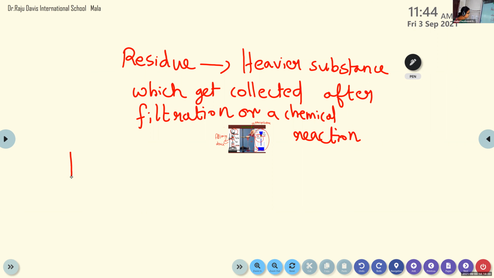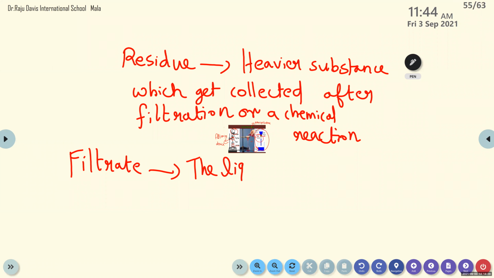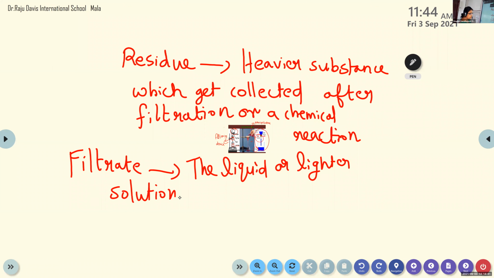Okay. Next, filtrate. The liquid or lighter solution which gets collected after filtration.